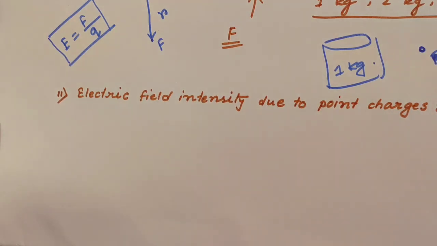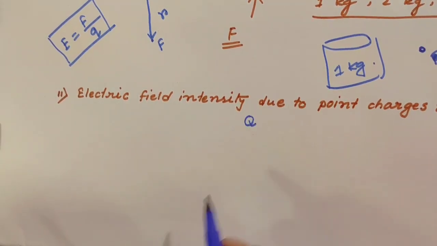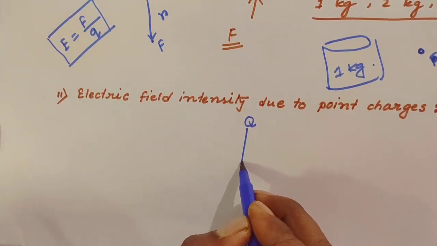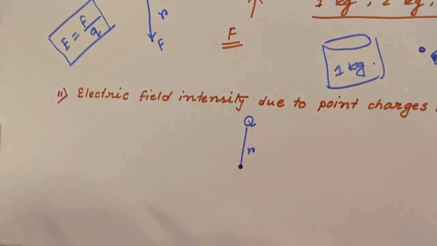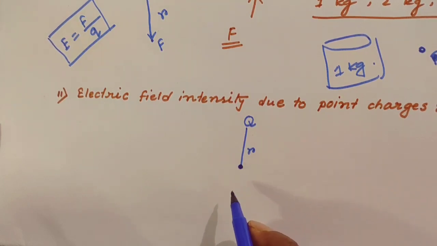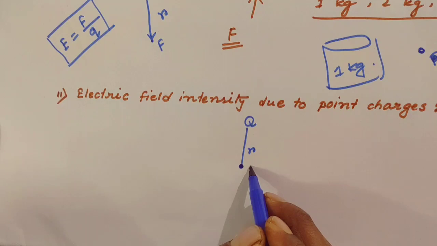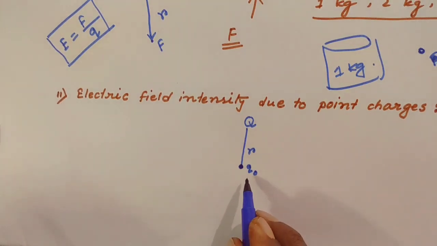So if you have a charge Q at a distance R from where you are measuring the electric force, and if there is no charge there, we have to assume one test charge, just for making the calculation easier to understand. We are assuming a test charge.